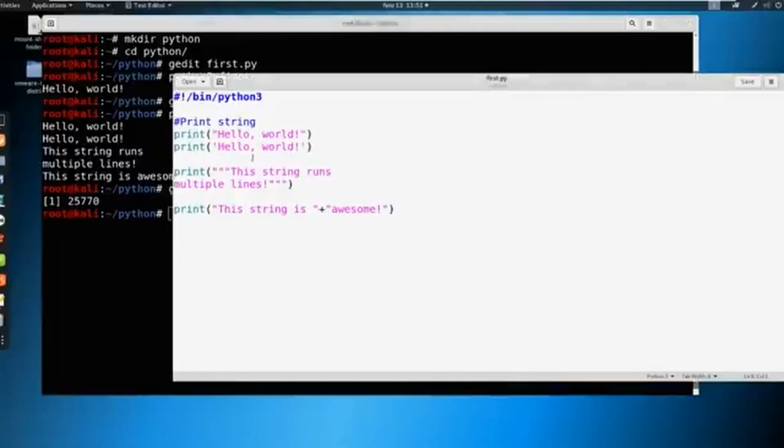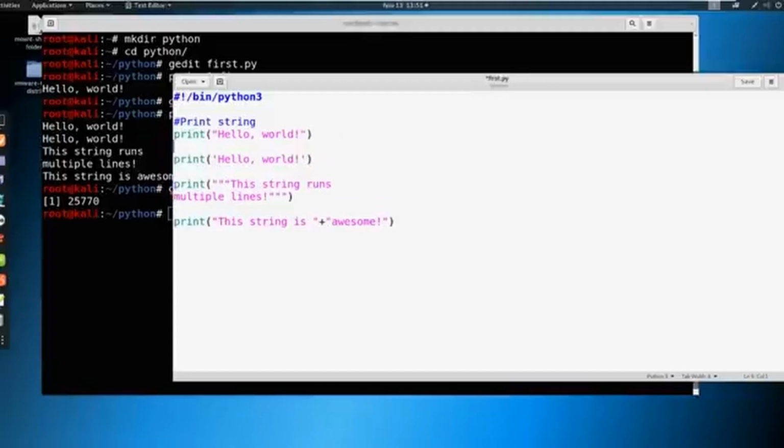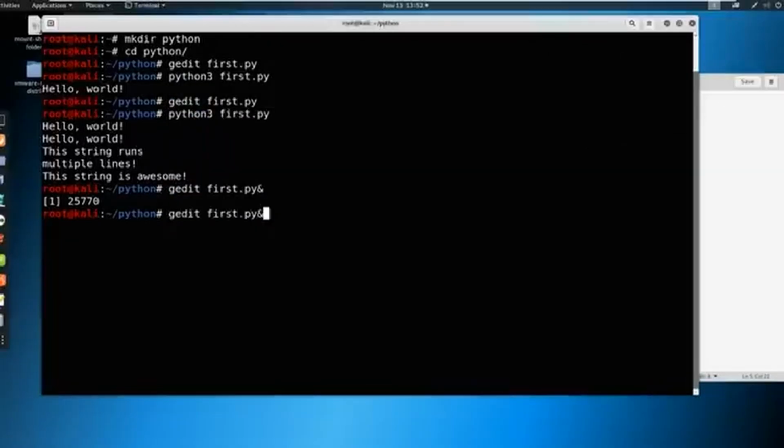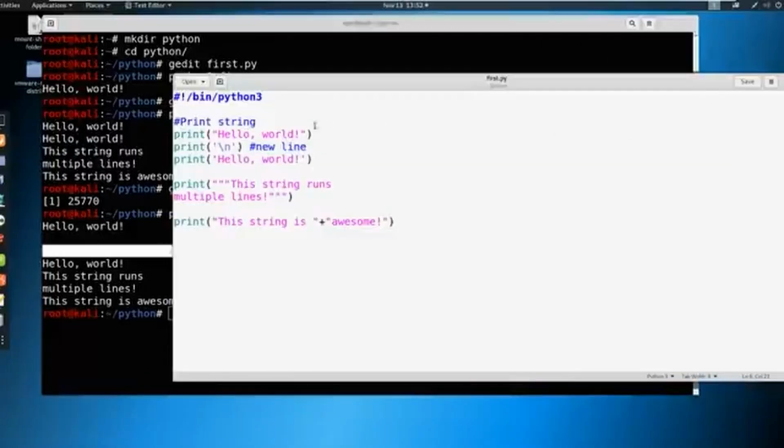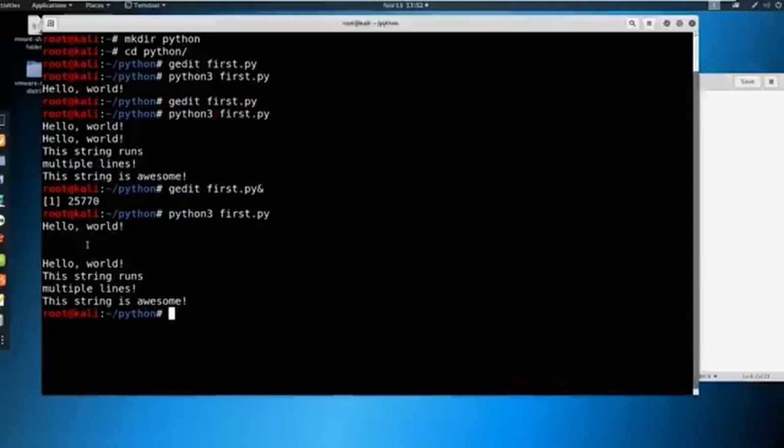Let's say we did want to put a line in between these two hello worlds. What we can do is print this. We can say something like a \n like this, and we close this off. You could put a little note next to it so you remember, and just say new line. When you have that \n, it prints out a new line. So let's save that and take a look. And there you go, you have a new line put in there. So that's a quick and easy way to add a line or a line break.